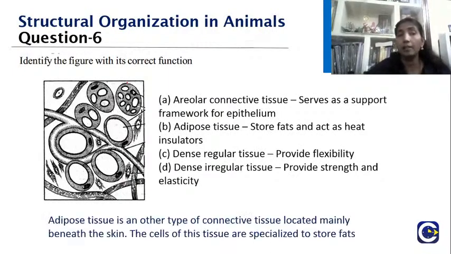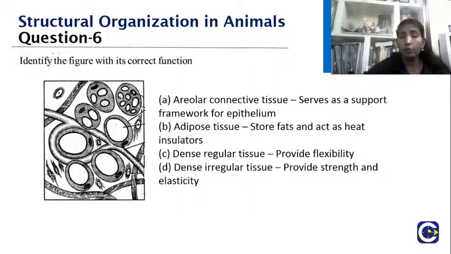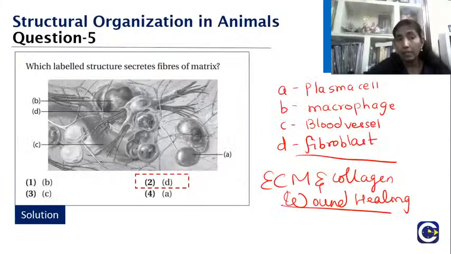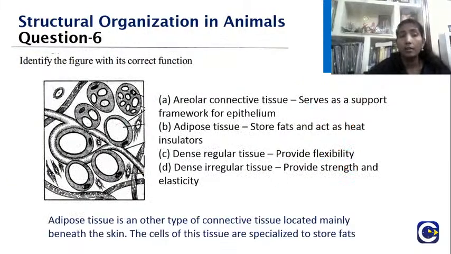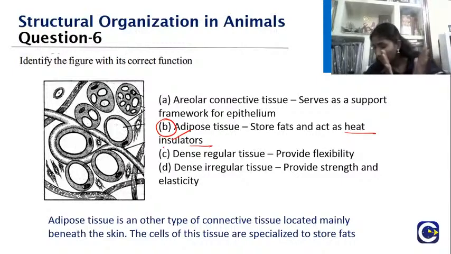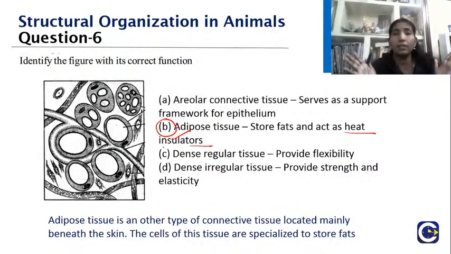The answer is nothing but the adipose tissue, because I showed you in the previous one, okay? So you see what are these? They are nothing but the adipose tissue, which is also a type of connective tissue. They will be immediately underneath our skin, and these cells are the ones which are going to store the fat. So what is the purpose of storing the fat? They are going to act like a heat insulator. So this is your right answer. Yes, very good. Lakshmanan, Akshaya, Jivita, Srivatsav, Manjula, everybody are giving the right answer.